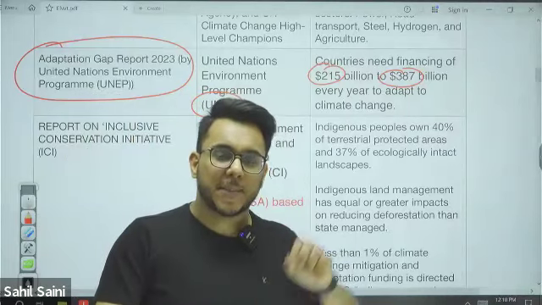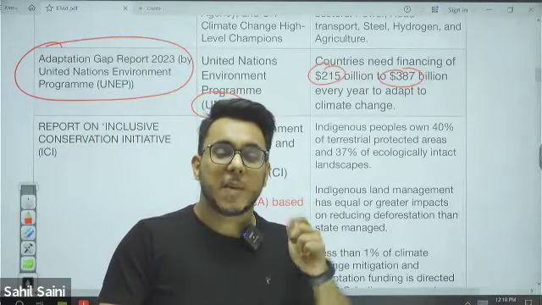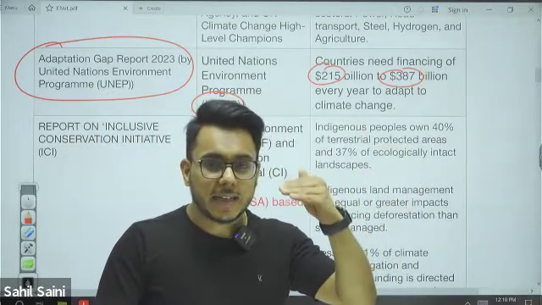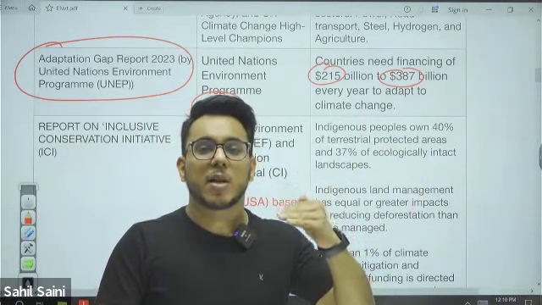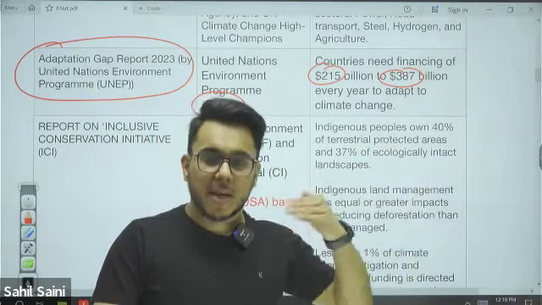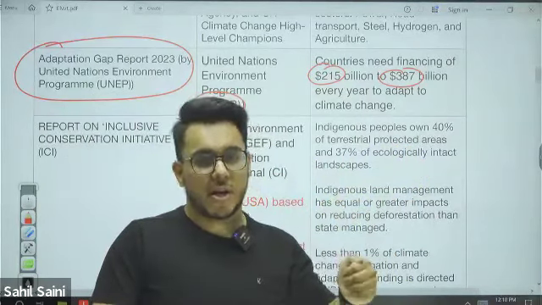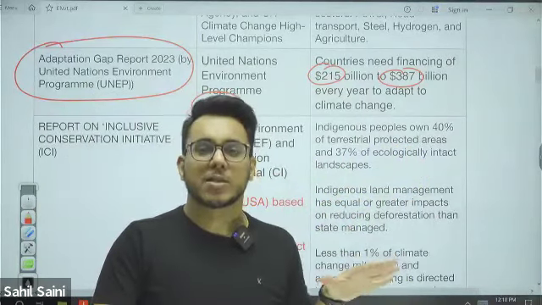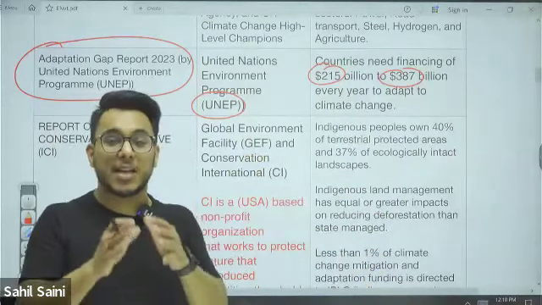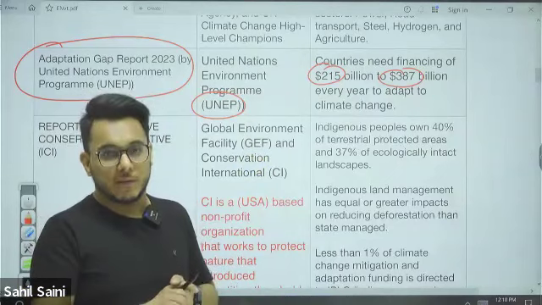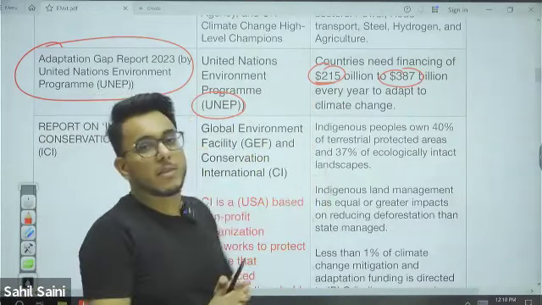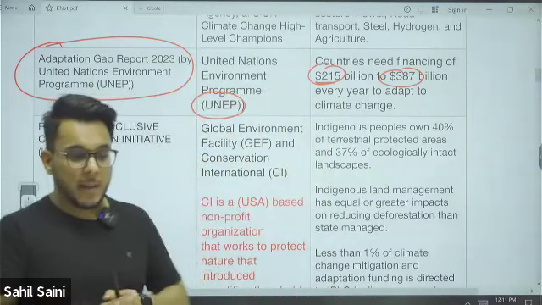Now understand this thing. Why was this particular report released? Because if you remember, in the previous class, we have seen that it was agreed that in climate finance, $100 billion per year will be given by developed countries to the developing countries. Now, developed countries say that this is sufficient, though even that $100 billion has not come. But this UNEP report shows that even that $100 billion is not sufficient. Why? Because actually, $215 to $387 million per year are needed for adaptation.